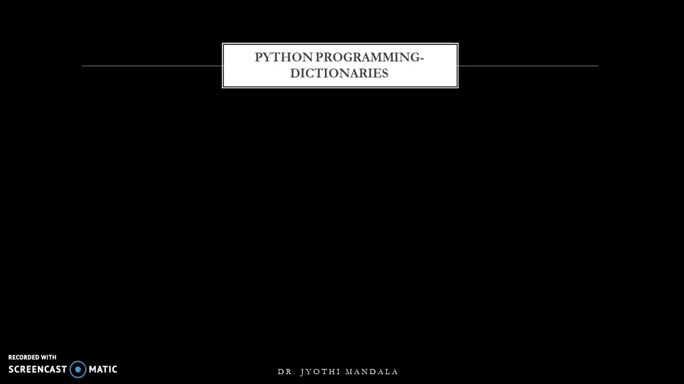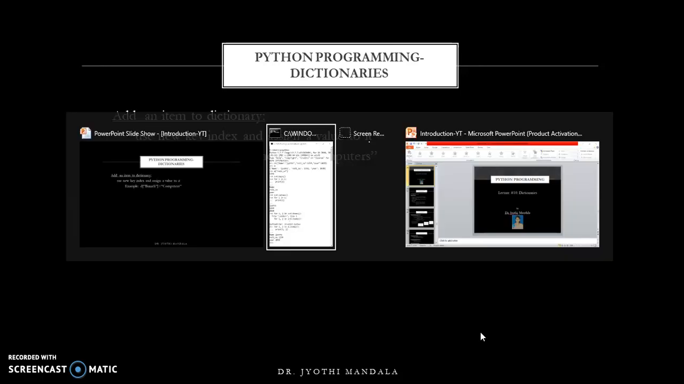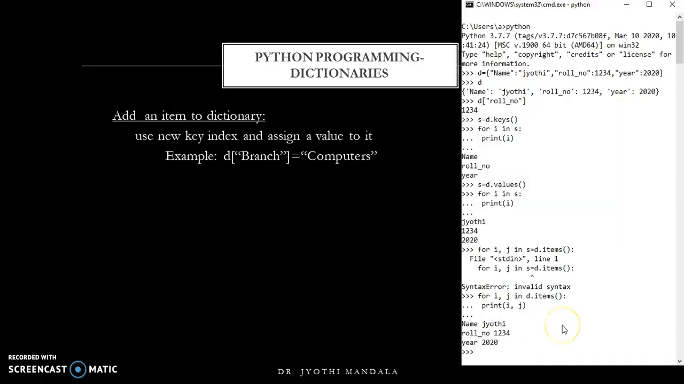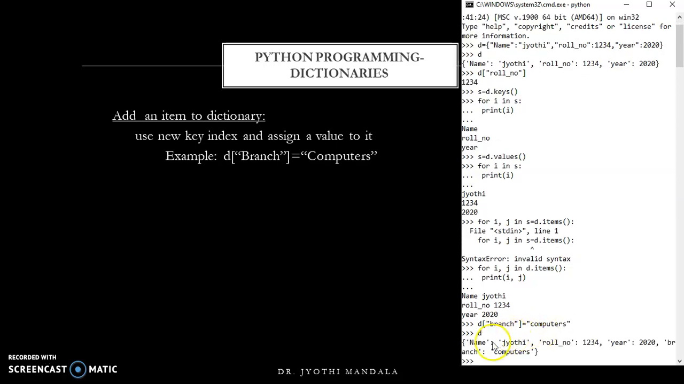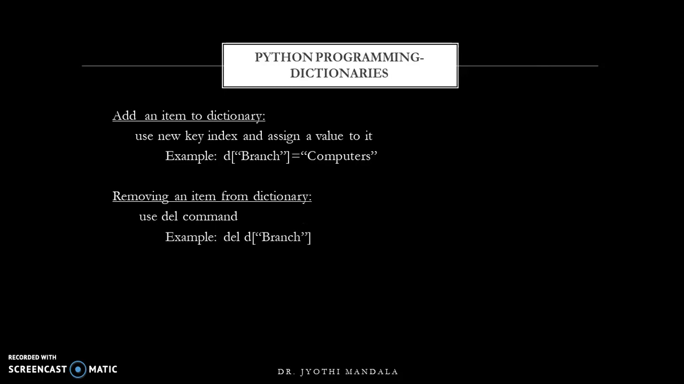Now, if you want to add a new item to a dictionary, how can we add? Let us consider our dictionary d. I want to add branch to that one. Simply you can specify the item name and you specify its value. Let us consider computers. Now, if you try to display the d value, you can see branch has been added to our dictionary. This is how a new item can be added.